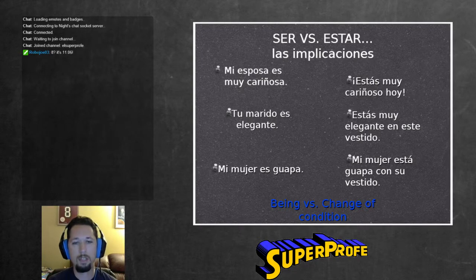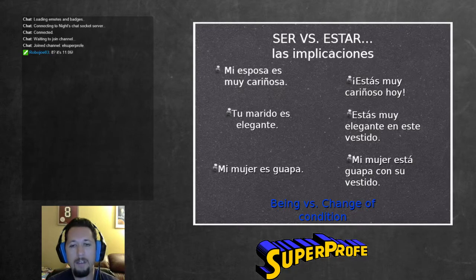Okay, so to kind of show that, I've got some sentences here. On the left we have ones with ser, on the right we have verbs with estar, and we can see like mi esposa es muy cariñosa. My wife is very loving, right? Or she's very kind. So here I'm talking about a characteristic of her. If I'm describing her to someone else, I would say es muy cariñosa, along with a lot of other wonderful adjectives I could use to describe her.